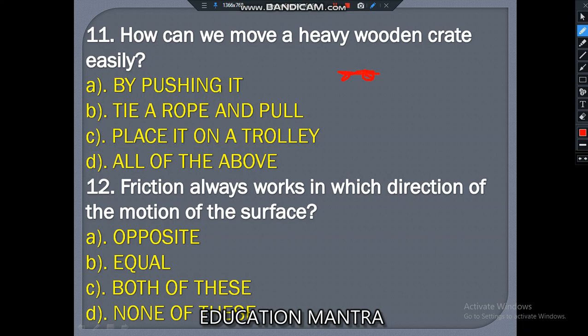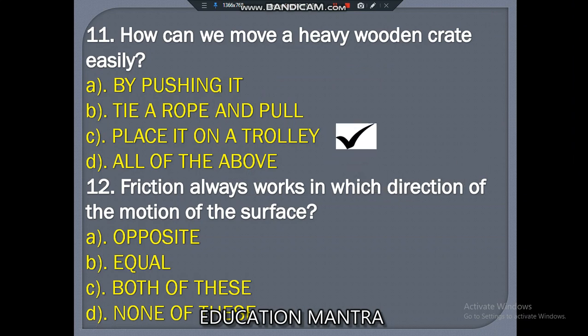If we use a wooden trolley, it has wheels below, which help to reduce the friction and roll it over the ground easily. So the correct answer is C. Option B is also related to option A only. So option C, place it on a trolley, is the correct answer.